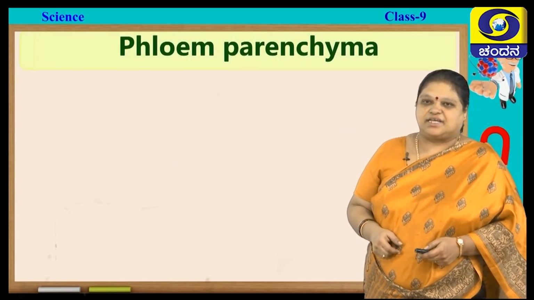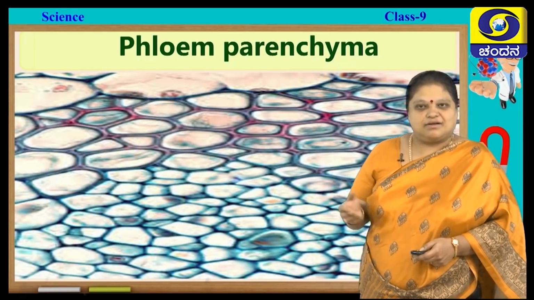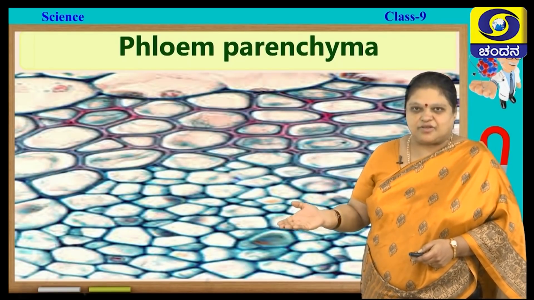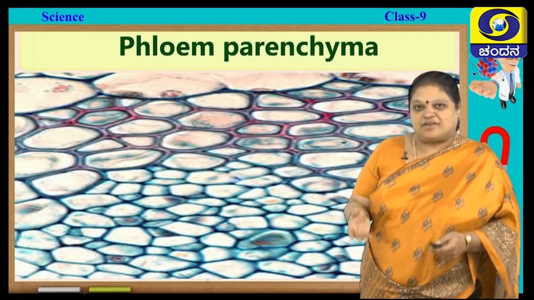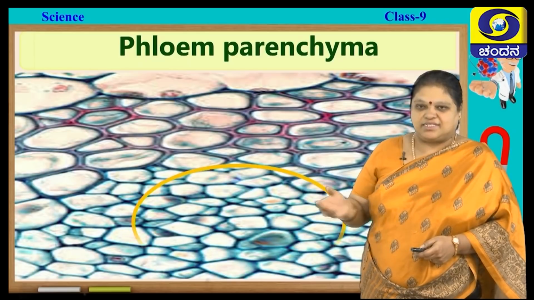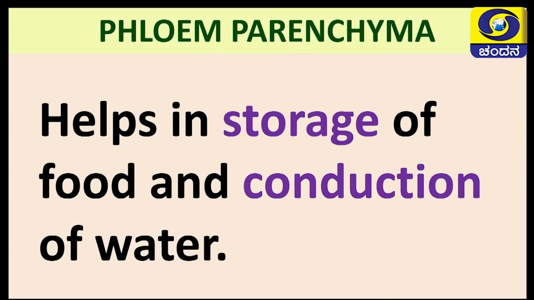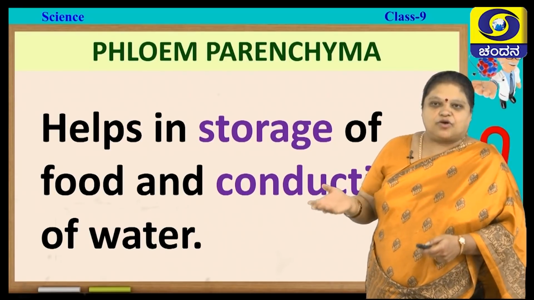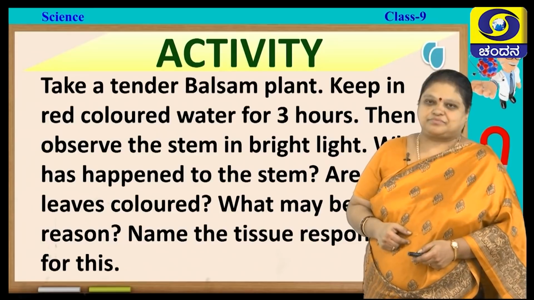Next we will see phloem parenchyma. You can see the cells are alive. The cells below that you are seeing, blue colored, they are phloem parenchyma, they are very much alive. So, let us see what is their function. They help in storage of food and also conduction of food.